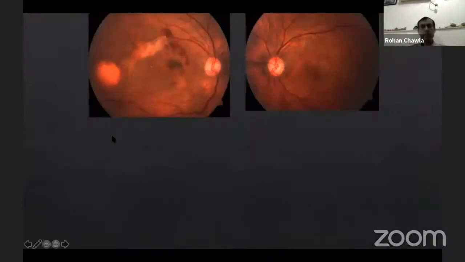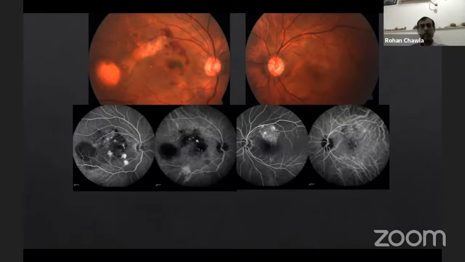Another example of a CSC going into PCV. So right eye, you can see the bleed. So definitely something has bled there, choroidal neovascular membrane. You see the ICG and FA, you can see some of these polyps in the right eye. In the left eye, you see just a subtle patch of granular hyperreflectivity. ICG shows increased choroidal vessels here, and some maybe focal leaks.